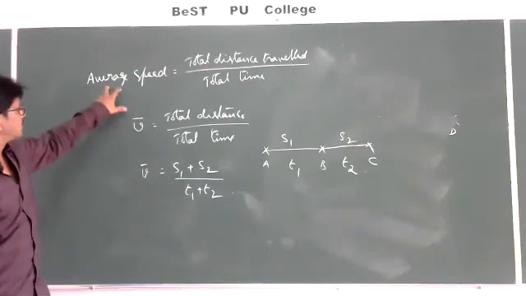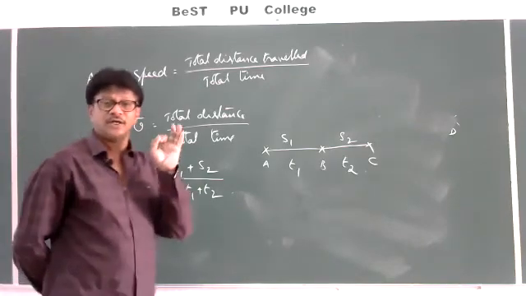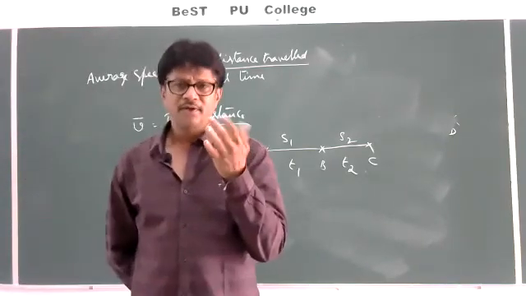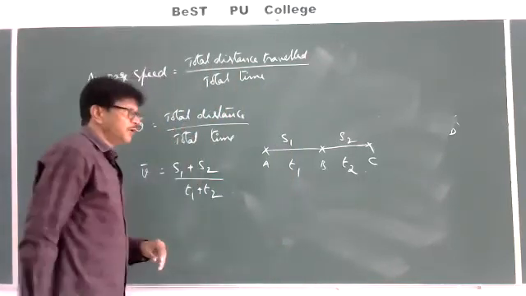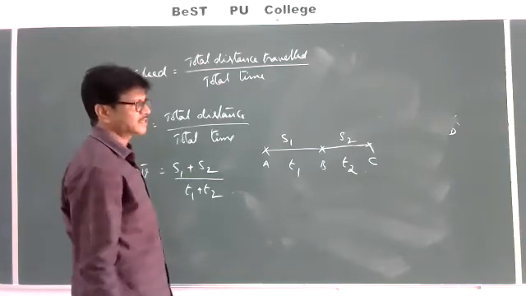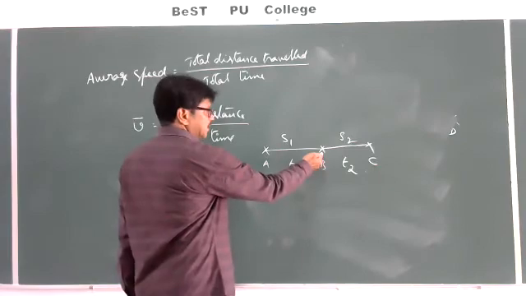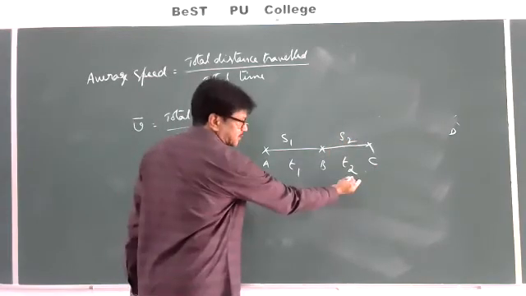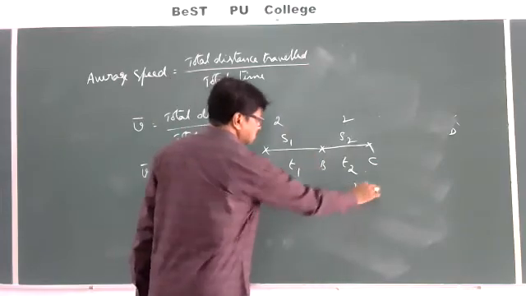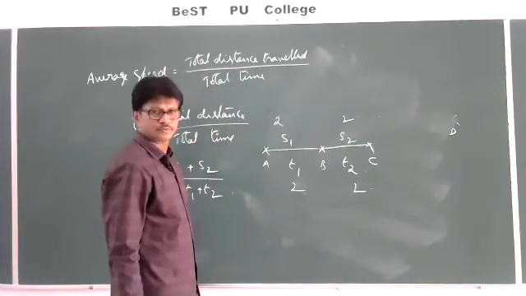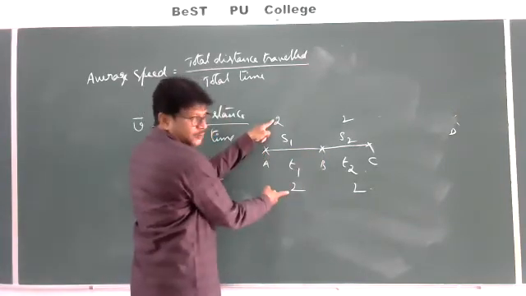So mainly the concept of average speed will be used whenever a body is moving with non-uniform speed. For example, if you go with a uniform speed, it is nothing but equal distances in equal intervals. So for example, this is a 2, this is a 2, this is a 2, and this is a 2. Now, the speed between A and B is 1.